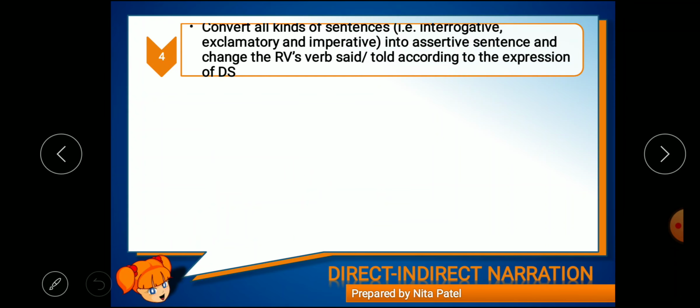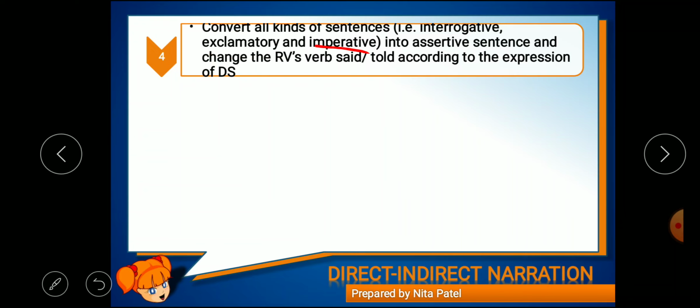Okay, next step, that is the fourth step. Convert all kinds of sentences, that is interrogative sentences, exclamatory sentences and imperative sentences, into assertive sentences. Interrogative sentences, that means question sentences which end with the question mark, which ask us something, are called interrogative. Exclamatory: oh bravo, what a beautiful piece, how stupid. These are called exclamatory sentences, which end with exclamation marks. And an imperative sentence commands us something, requests us something, orders us something, suggests us something.